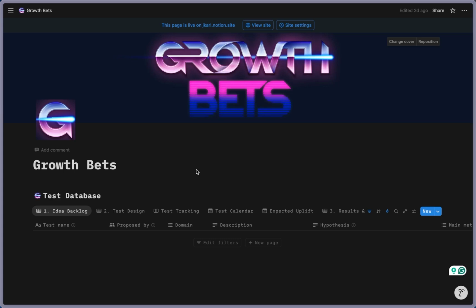So rather than using a series of docs and sheets that are linked together, this is an all-in-one dashboard where your idea backlog, experiment tracking, and insights library are consolidated into a single Notion database and workflow. So ideation, prioritization, planning, task tracking, even knowledge sharing can be done from one centralized place. Okay, so let's get into the dashboard itself.